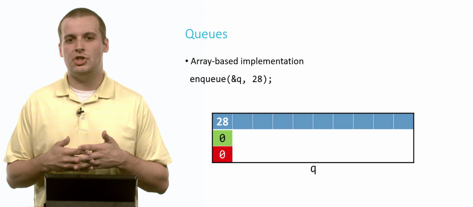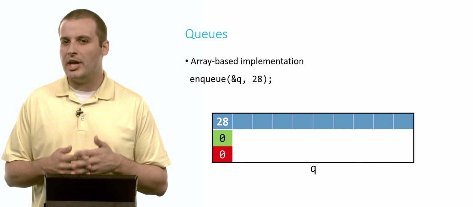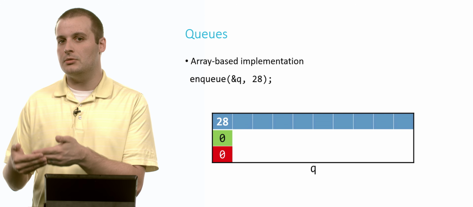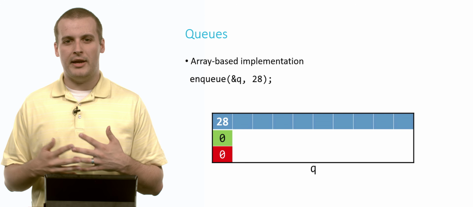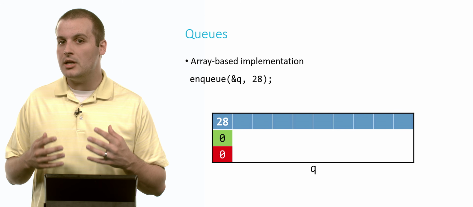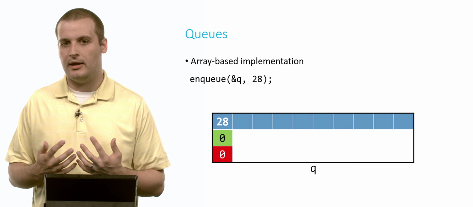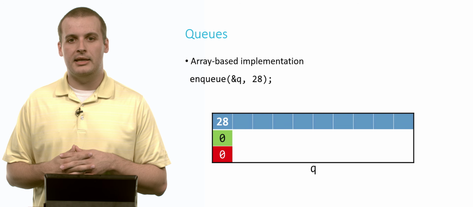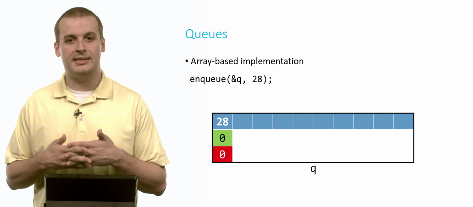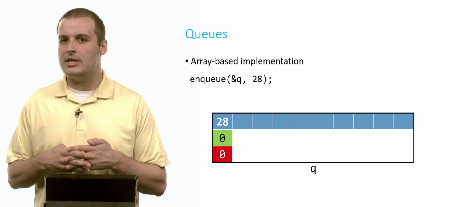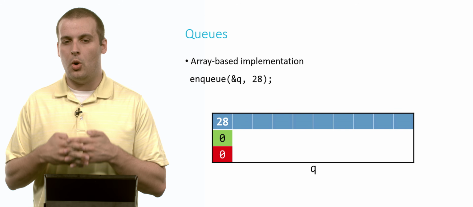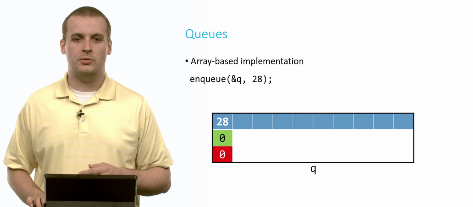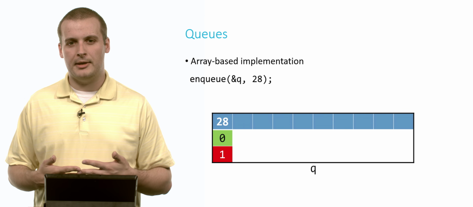So now what do we need to change? We don't want to change the front of the queue because we want to know what element we might need to dequeue later. The reason we have front there is sort of an indicator of what's the oldest thing in the array. Well, the oldest thing in the array, in fact the only thing in the array right now, is 28, which is at array location 0. So we don't want to change that green number because that's the oldest element. Rather, we want to change the size. So in this case, we'll increment size to 1.